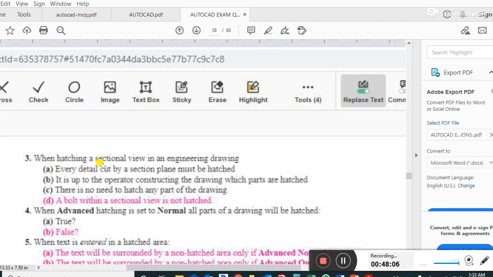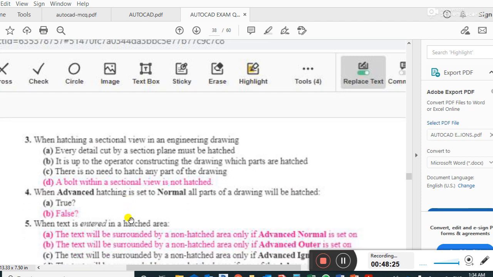When hatching a sectional view in an engineering drawing, a bolt within a sectional view is not hatched. When advanced hatching is set to normal, all parts of the drawing will be hatched. This statement is false.